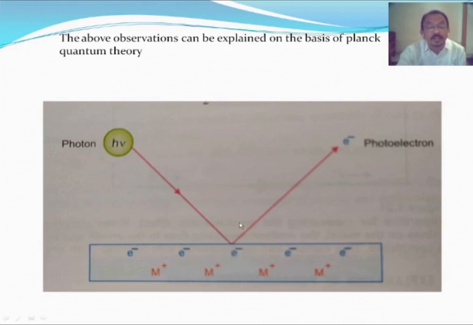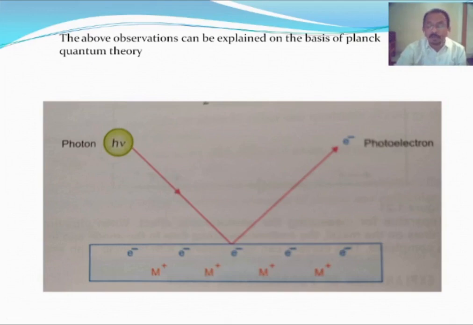If you increase the frequency, the remaining energy increases, and that's why the kinetic energy increases. As the intensity increases, the number of rays falling on the metal surface increases, and the number of electrons ejected also increases. That's why, in the third observation, the number of electrons ejected depends upon the intensity of radiation.